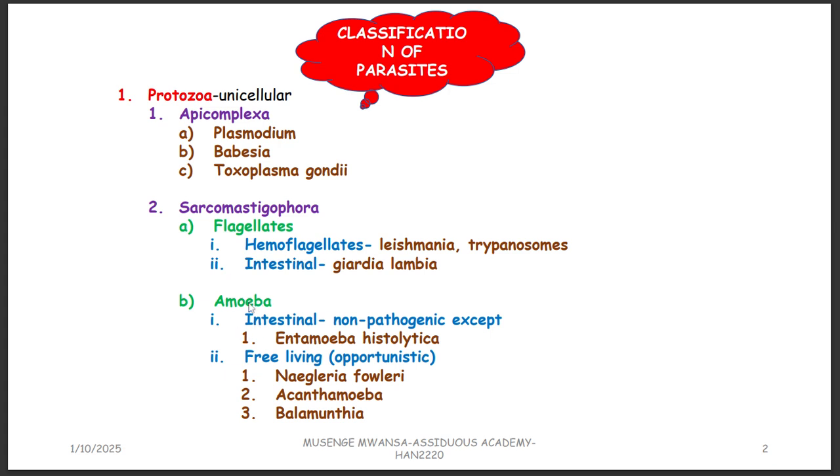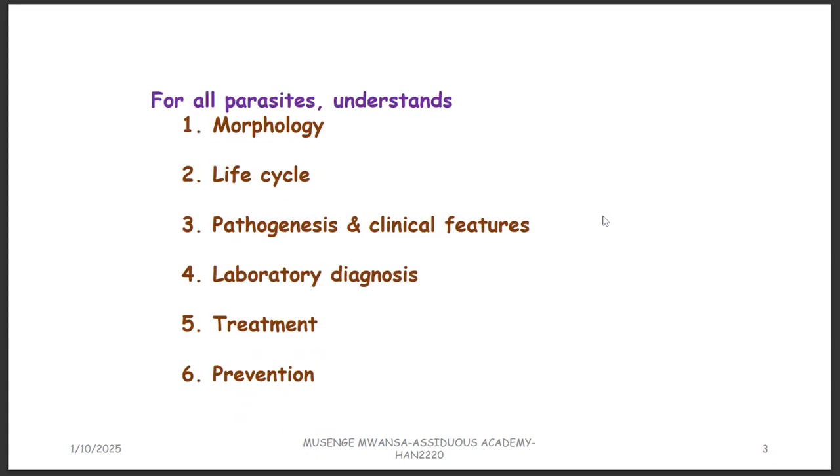Now, the amoeba, which do not have flagella, we have got those which are found in the intestine, actually pathogenic, they cause disease, but not all of them. Most of them don't cause disease except Entamoeba histolytica, which we already discussed. It's the only intestinal amoeba that is pathogenic. The other amoebas are free living. They are opportunistic. All free living amoebas are opportunistic parasites. They can only cause infection when they find a privilege. For example, Naegleria fowleri, Acanthamoeba, and Balamuthia. So these three are free living, opportunistic amoebas.